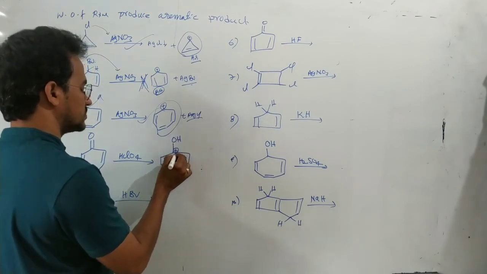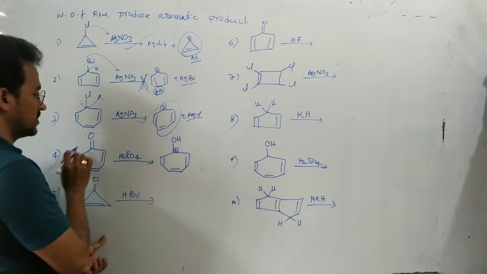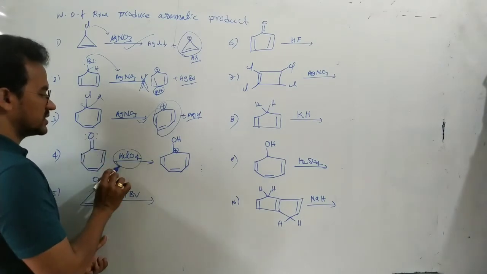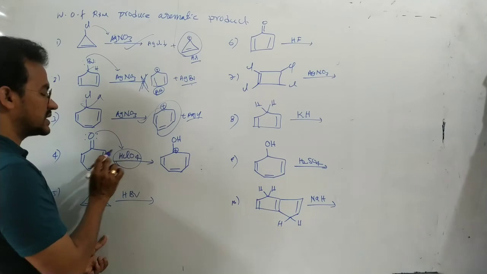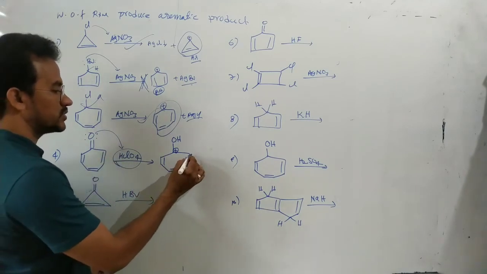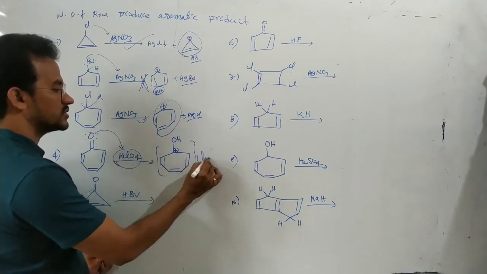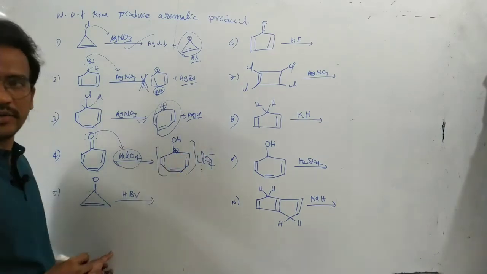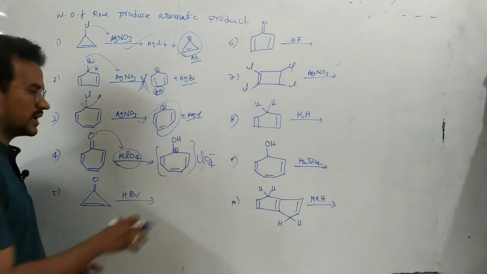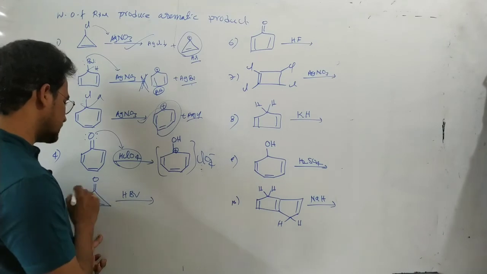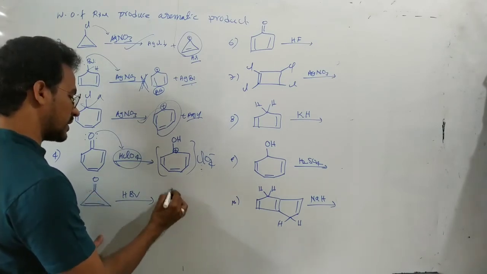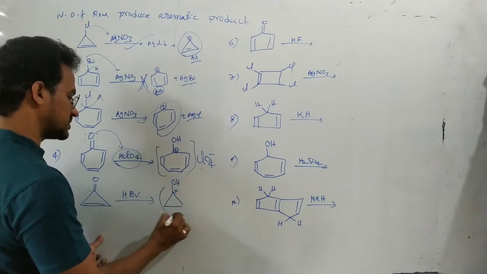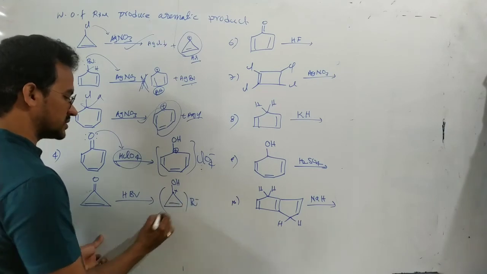Next, in this case you see OH and a positive charge. This is the basic site, and HClO4 is a stronger acid. Protonation of this oxygen readily takes place because the product is aromatic in nature, and we will get the salt. Now in this case also we will get the aromatic product: OH2 plus and Br minus.